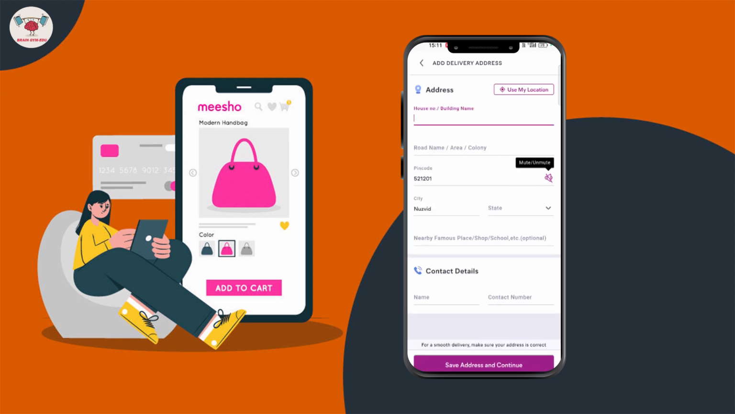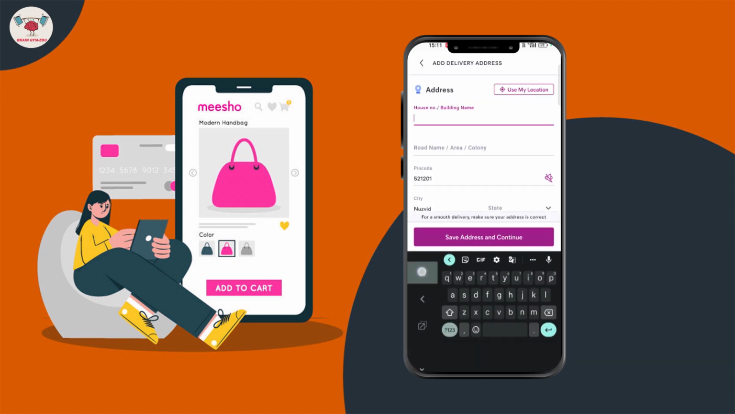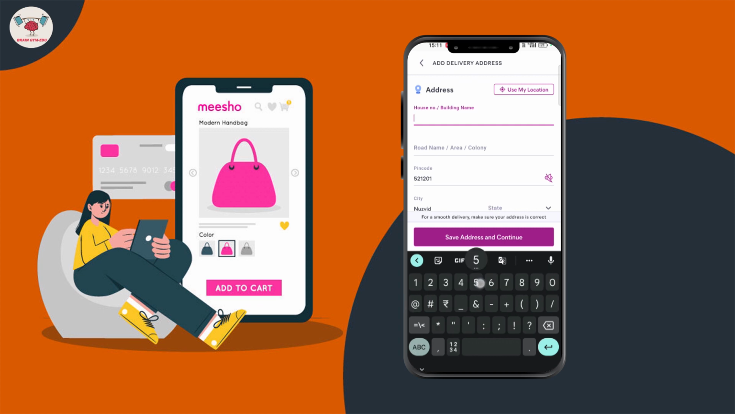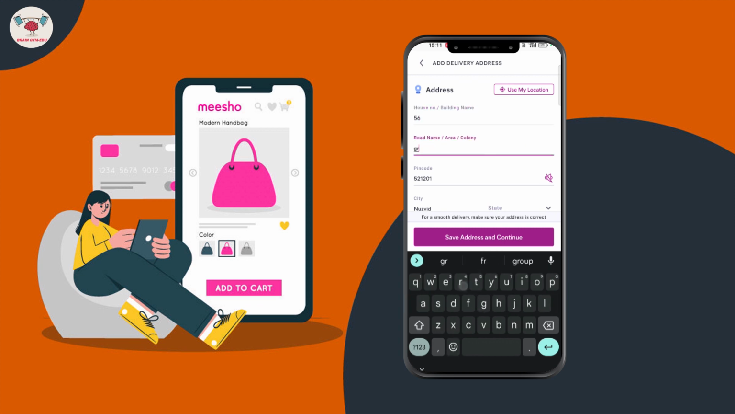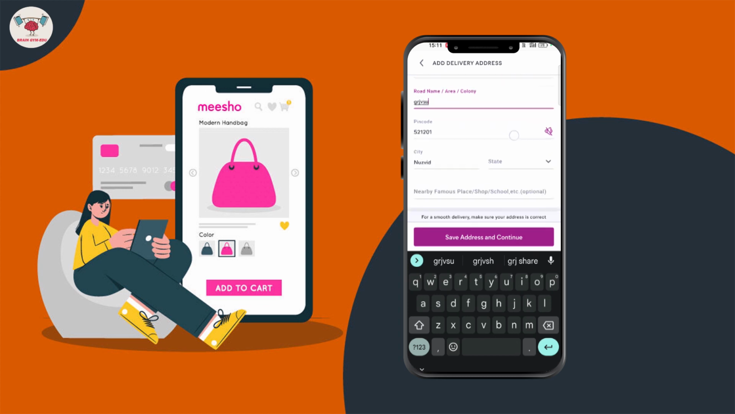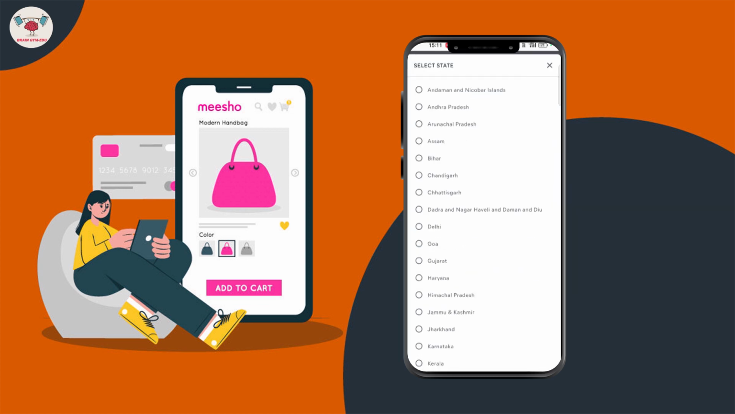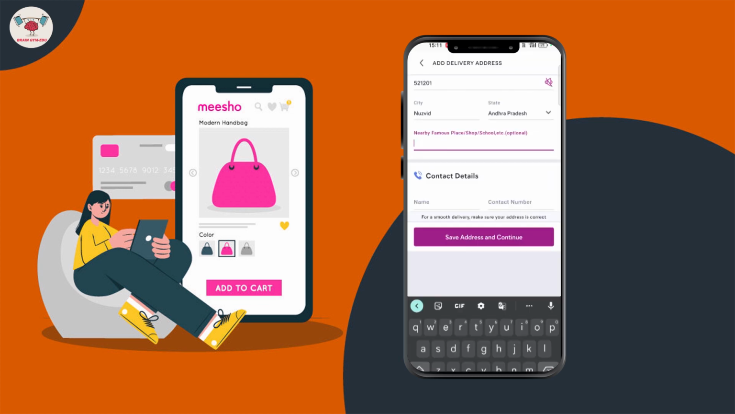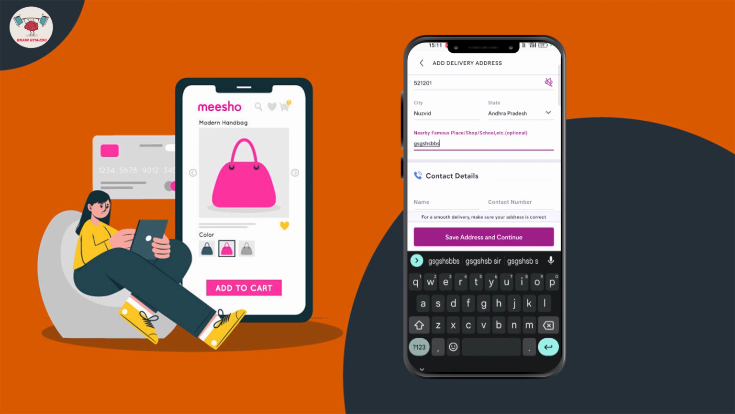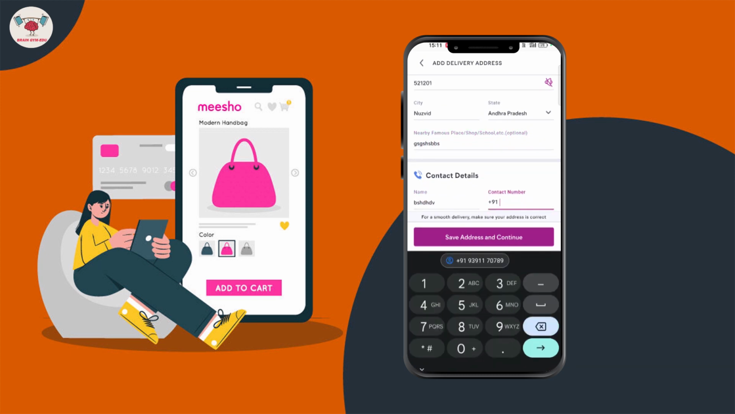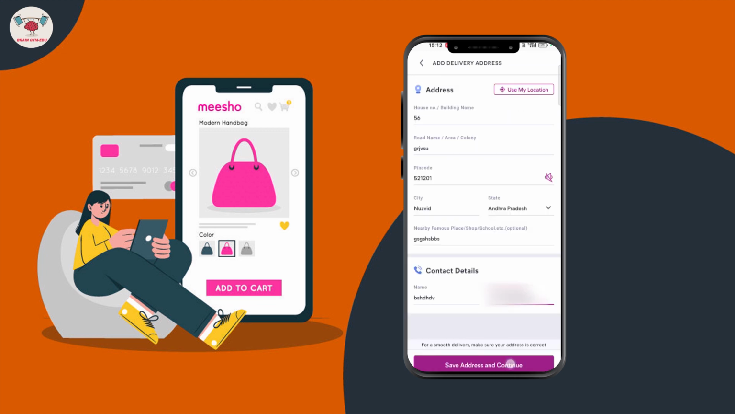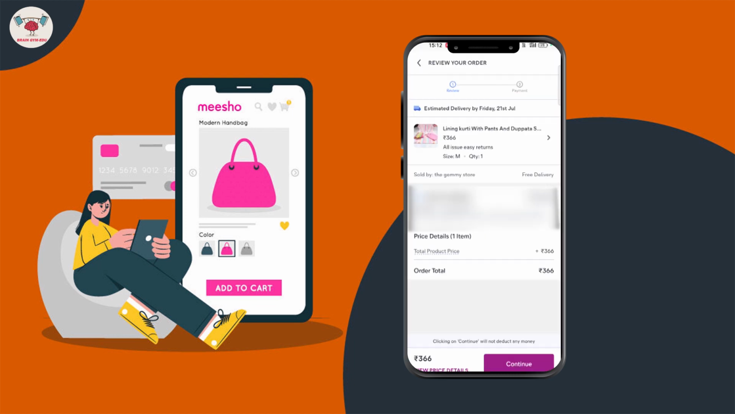Here you enter the house number, area name, pin code, city, state, famous place or school, and contact number. Then save address and continue. Here the address is ready. Continue.